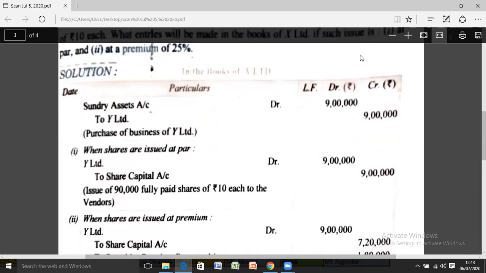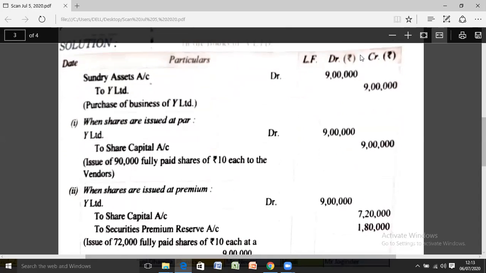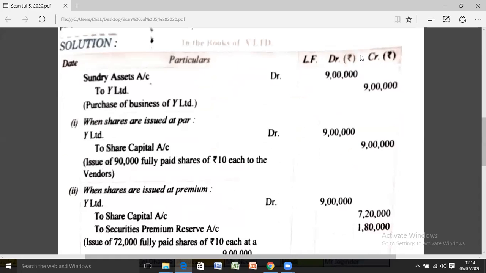Now the next entry, when the shares are issued at premium. The second entry is to be passed: Y Limited debit to share capital account. We have to issue the shares. When shares are issued at par, that is the first entry. The second entry will be when shares are issued at premium. The entry will become Y Limited account debit to share capital account and security premium reserve account.